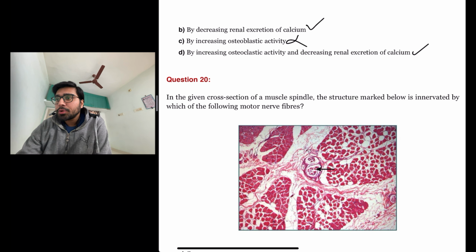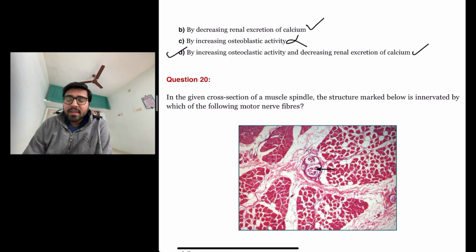So this one is true. So they are asking which is the true statement. The answer that is most relevant and most feasible here is option number D because that is describing both actions: increasing osteoclastic activity and decreasing renal excretion of calcium.